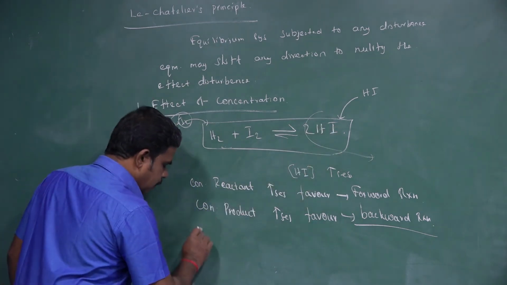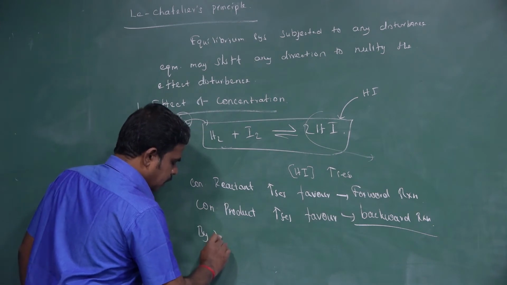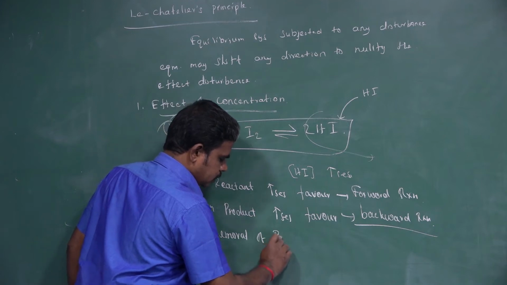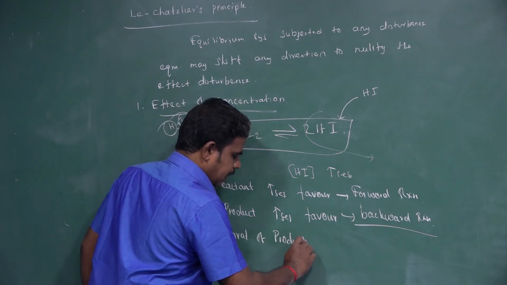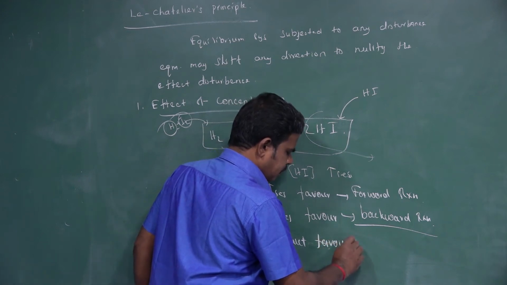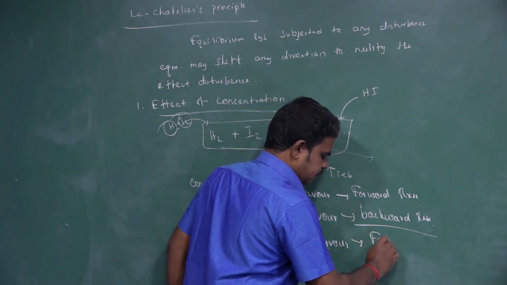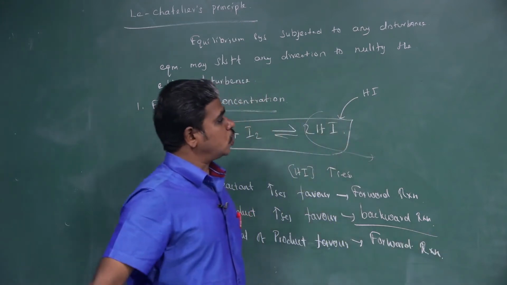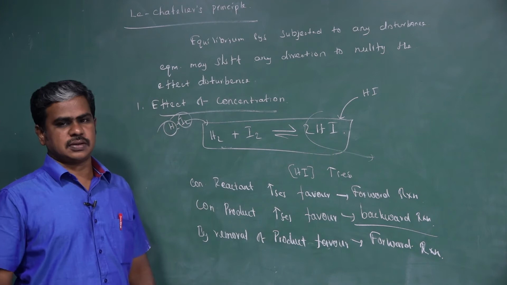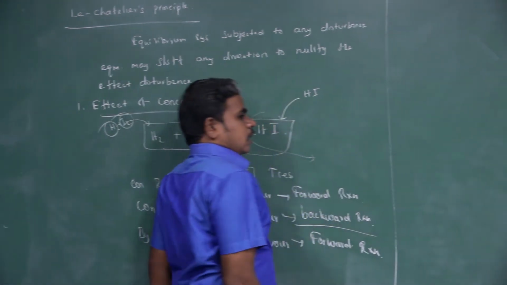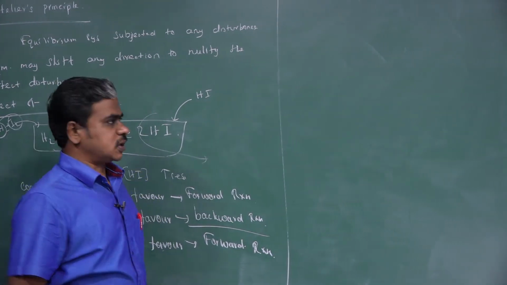So removal of product favors the forward reaction. It favors the forward reaction. So this is the concentration effect. Now, we may take the second one, the effect of pressure.